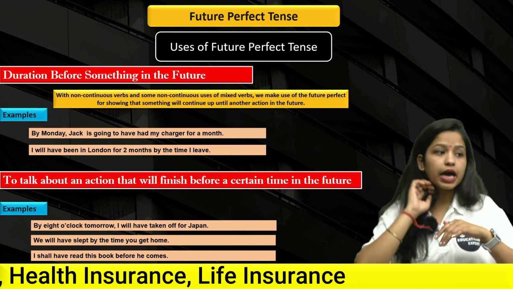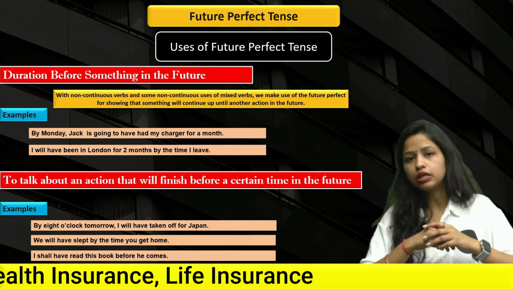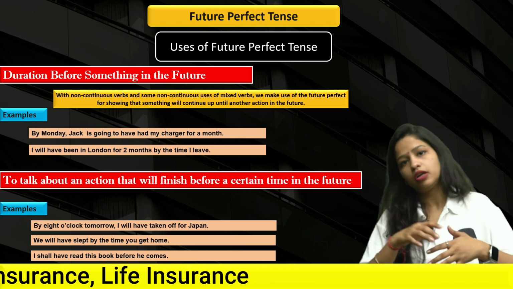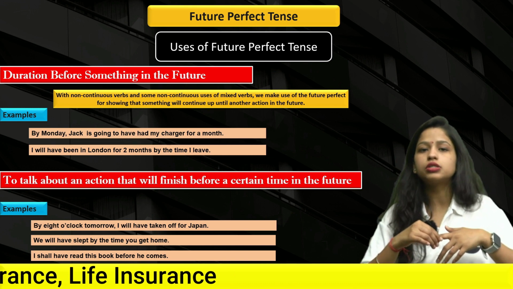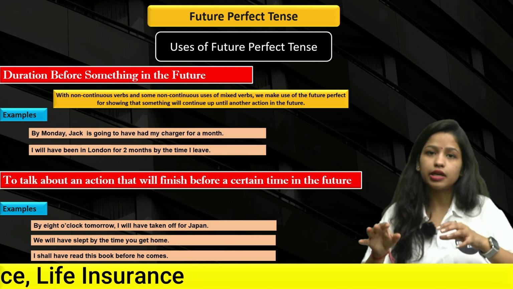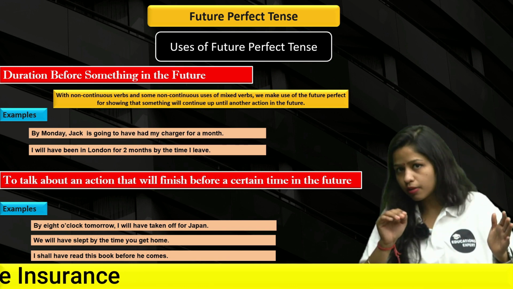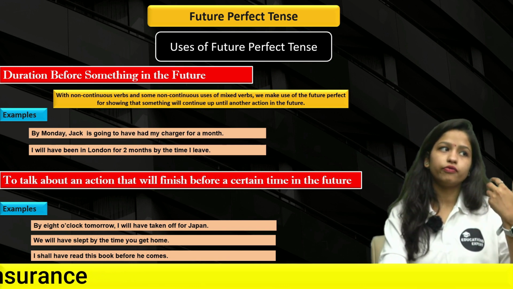Next up we have: I shall have read this book before he comes. मैं इस बुक को रीड कर चुका होऊंगा जब तक कि तुम यहाँ पर. So that means it shows the certain time, before a certain time. That means जब तक तुम यहाँ आओगे तब तक first action will have been completed, right? So this is how we can use it.